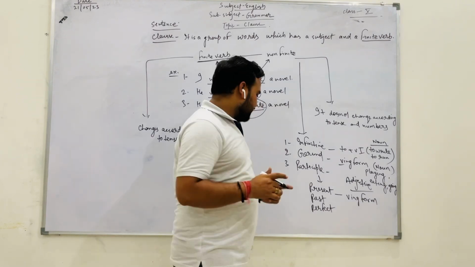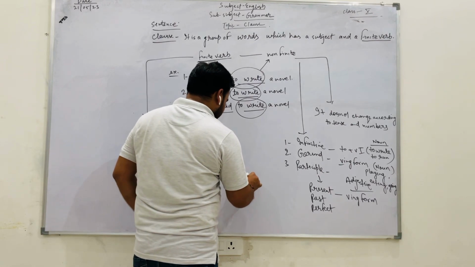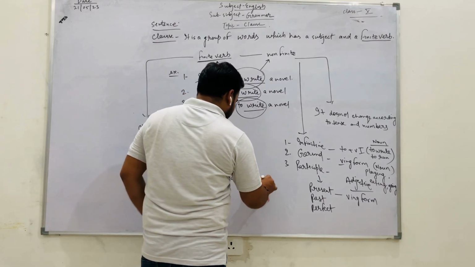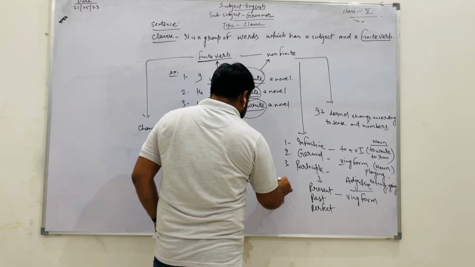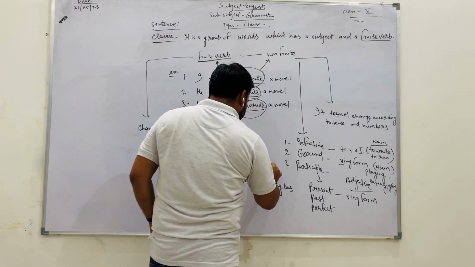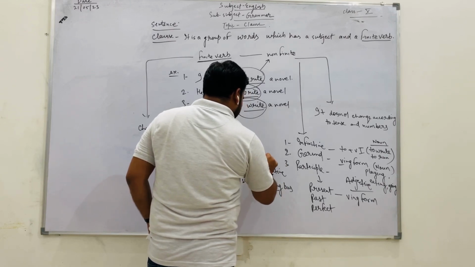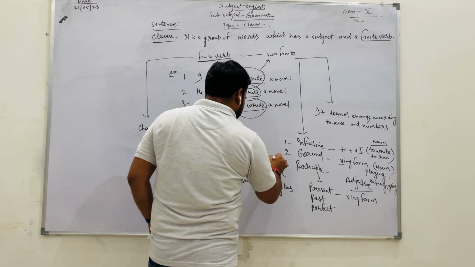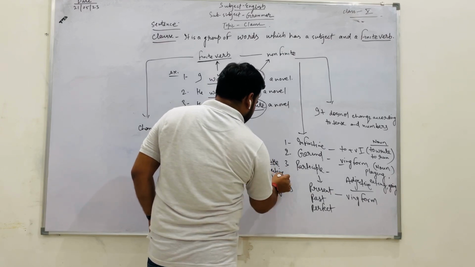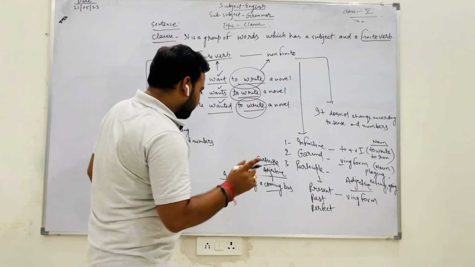What is the difference? Only present participle will play the role of an adjective. Like, I am seeing a coming bus. Here coming is an adjective, and it is functioning as a participle.